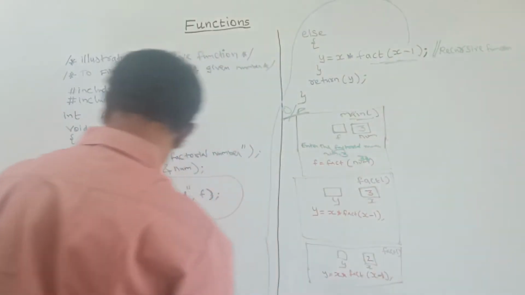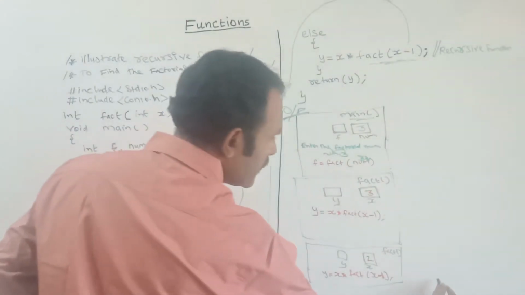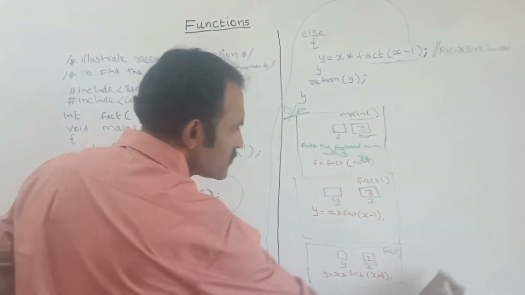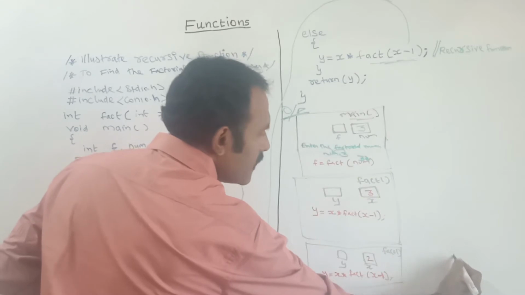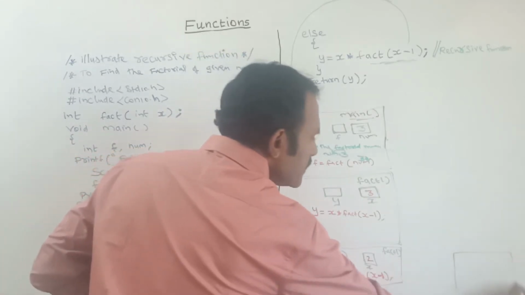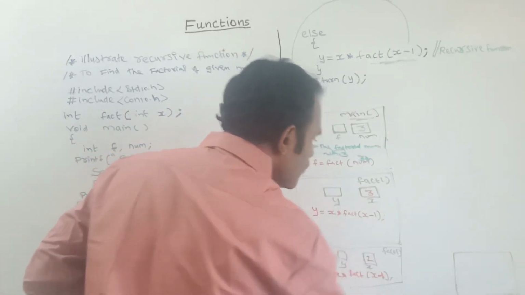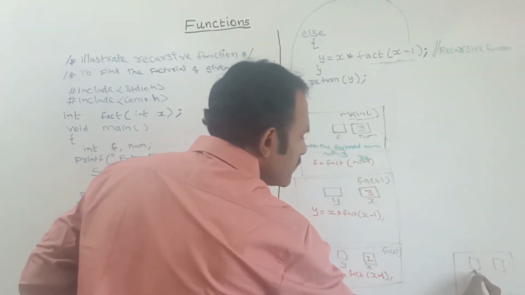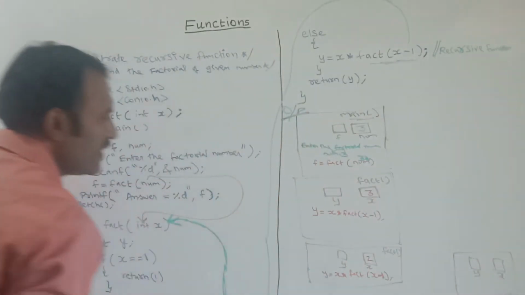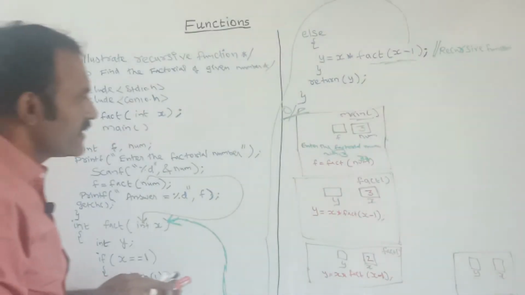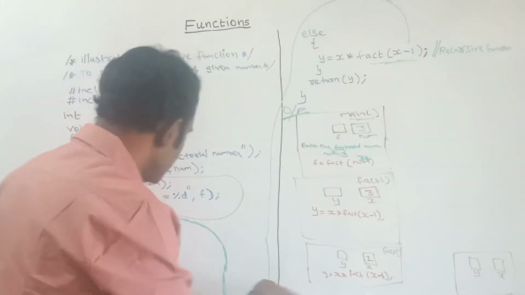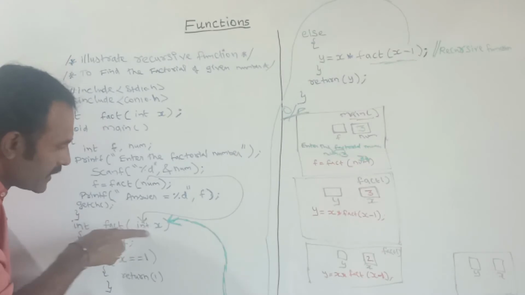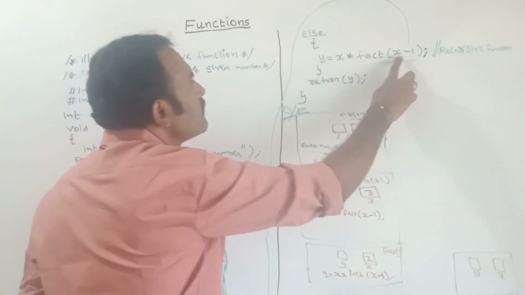I am writing here, no space, so I am writing here. Again one frame set here, with the same y value and x value. Now what is the value of x? Each and every time when we are passing the parameter x, see, this is the parameter.